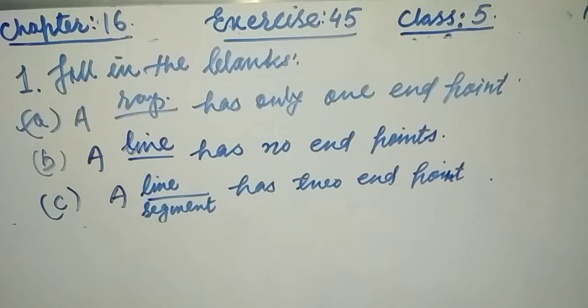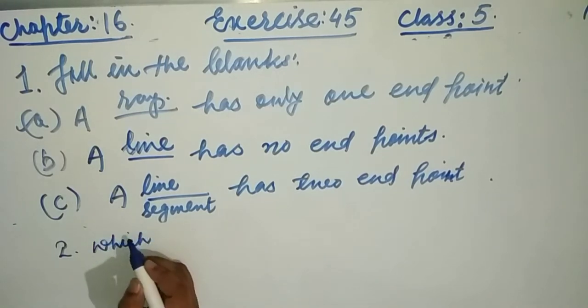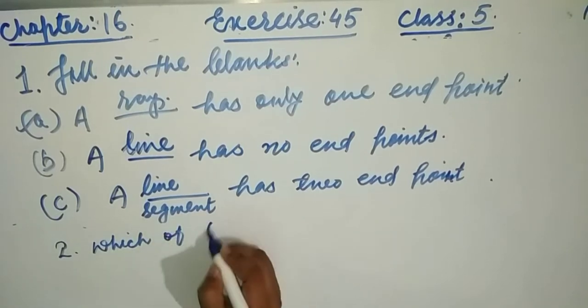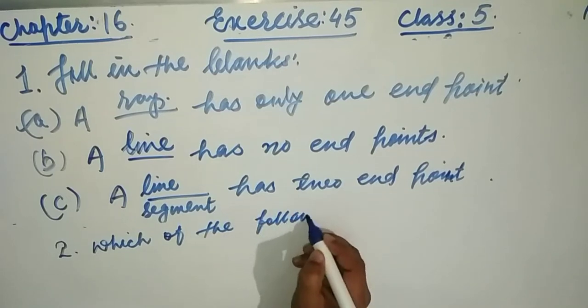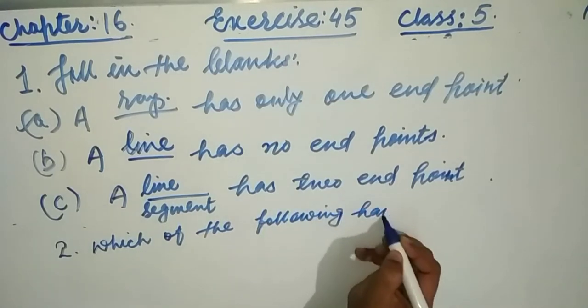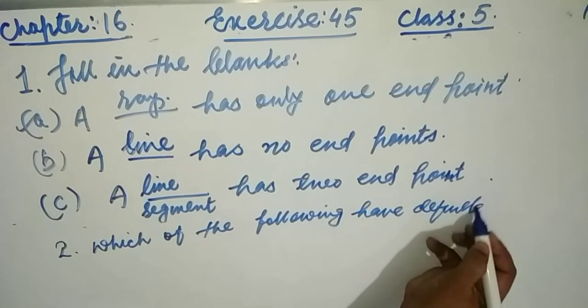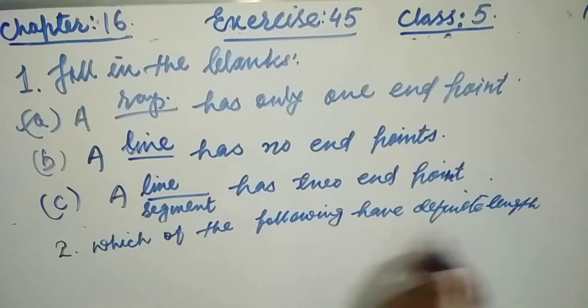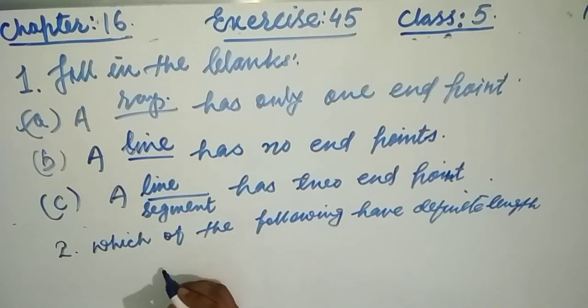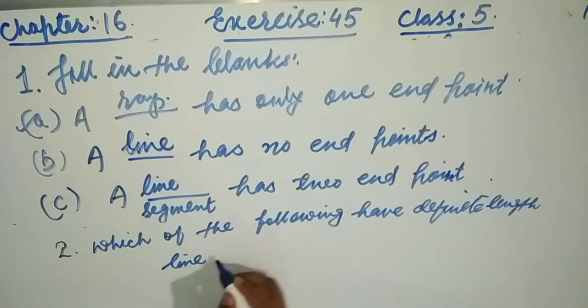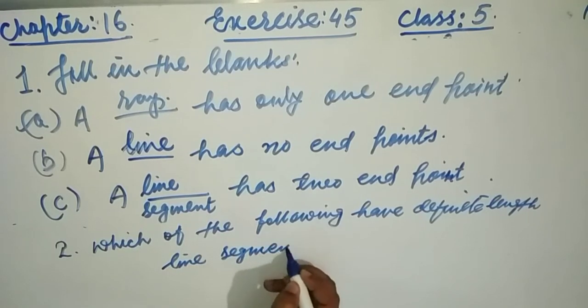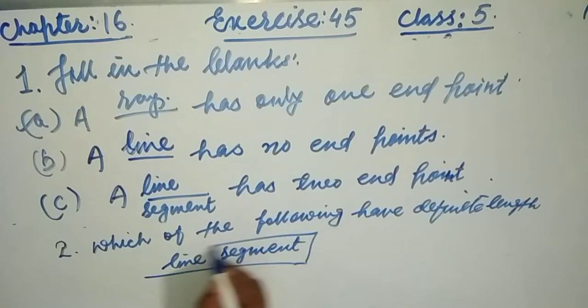Now see the second question, which says: which of the following has definite length? Friends, the answer is line segment. A line segment has definite length, which means it can be measured. This is called finite length.